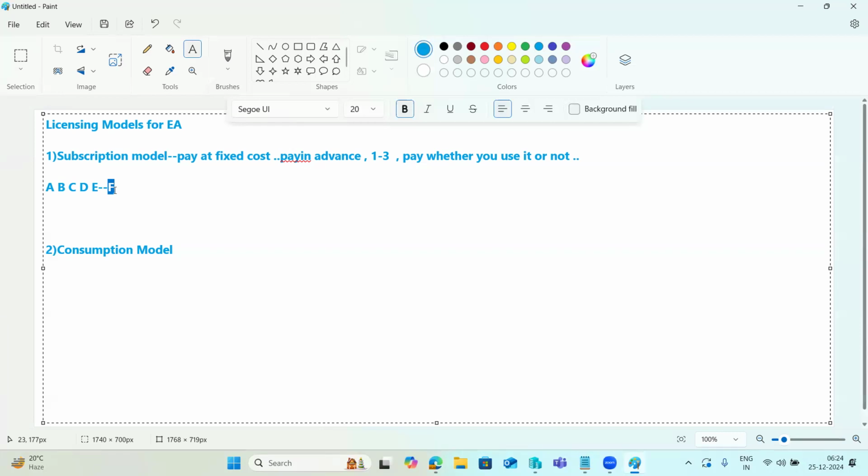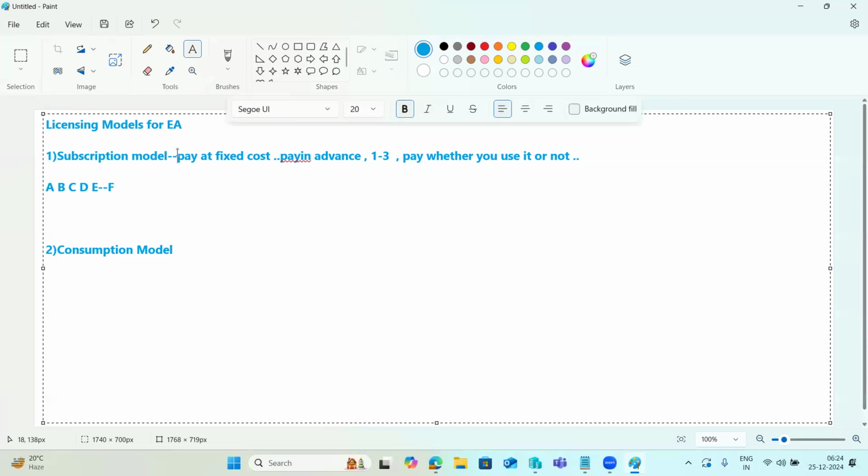Also, if you want a new service that is not available in your subscription, you need to contact SAP. SAP will assign it to your account. There is a procedure. Subscription means only the subscribed services are free to use. If you require any additional services, you need to contact SAP, SAP will assign it, and you need to pay for that. This is the subscription based model.